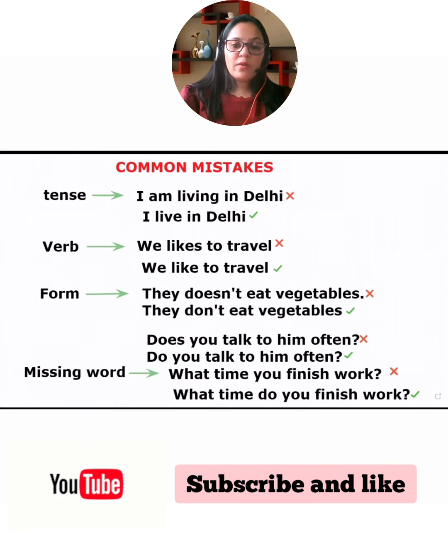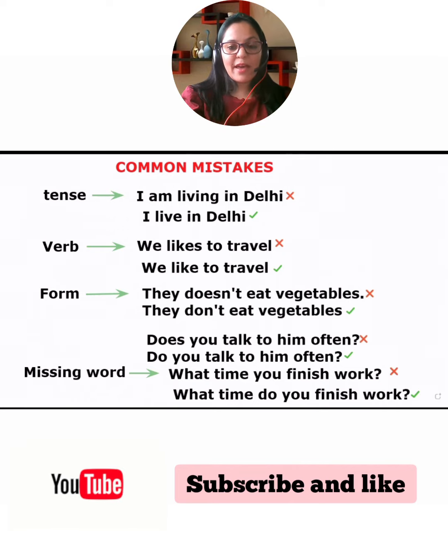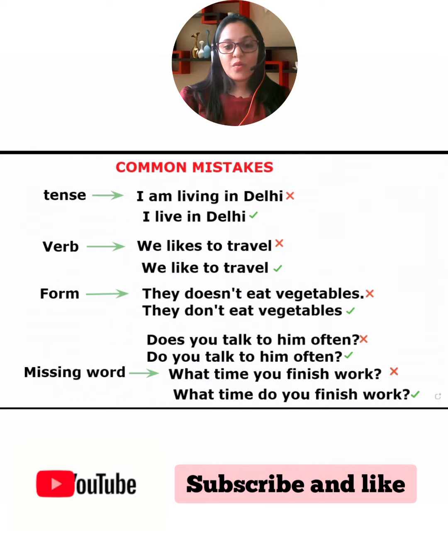Okay. Now look at some common mistakes we make. The first example is a mistake in the tenses. For example, I am living in Delhi. Okay. So what is the mistake? I told you, it is present continuous tense. If I am using ing, living, that is present continuous tense.